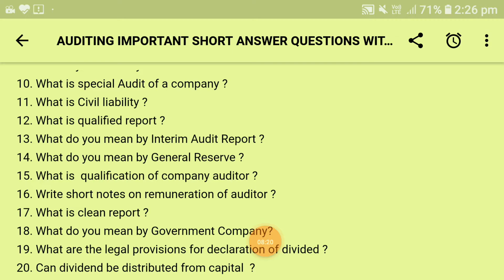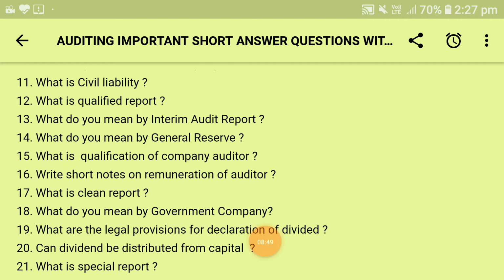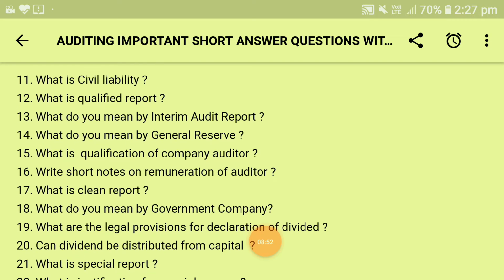Next, if I talk about the disqualifications of a company's auditor, there are some points also. You can listen to these also. First is a body corporate other than LLP. Second, an officer or employee of the company. Third, a person, or his relative or his partner, who holds any security the face value of which exceeds 1 lakh in the company, its subsidiary, its holding or its associate company. Fourth, a person who is in full-time employment elsewhere. And fifth and the last disqualification of an auditor is a person whose relative is a key managerial personnel of the company. So these are the qualifications and disqualifications of the auditor.